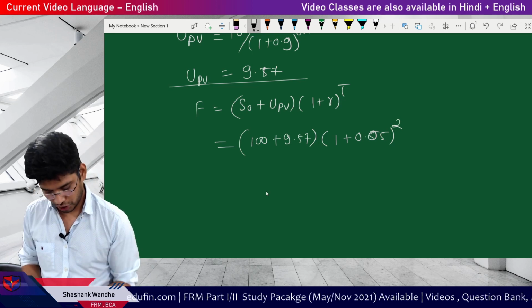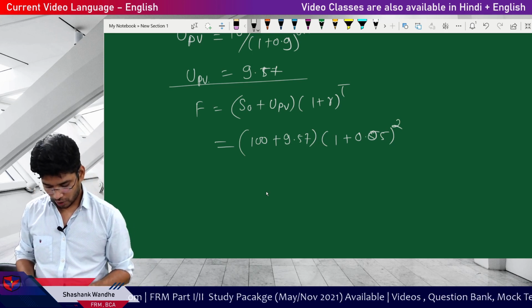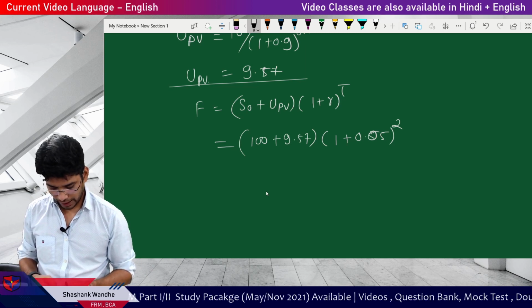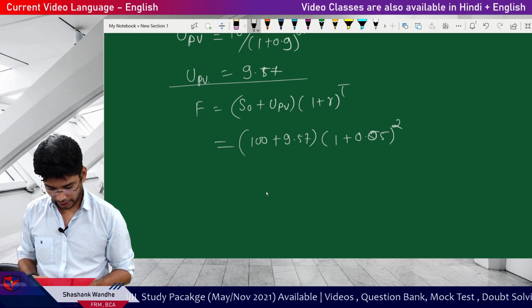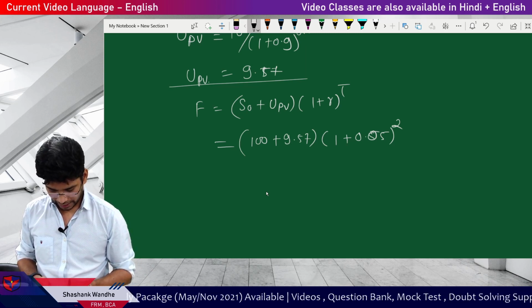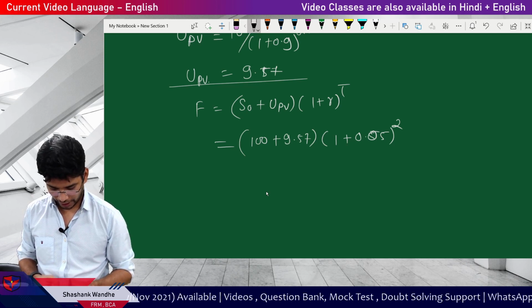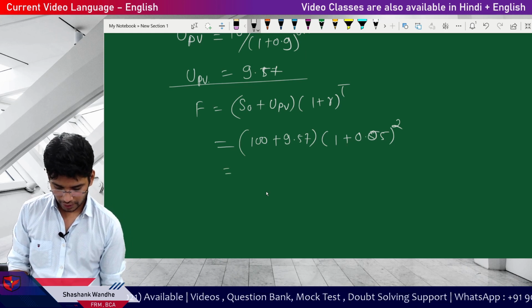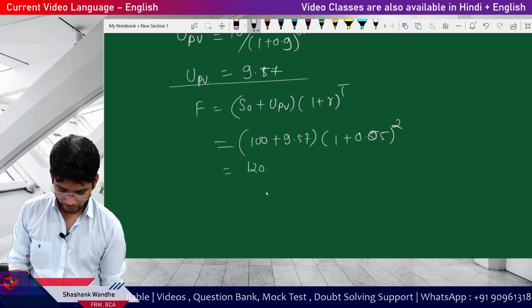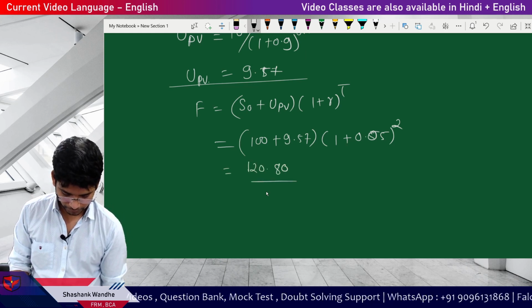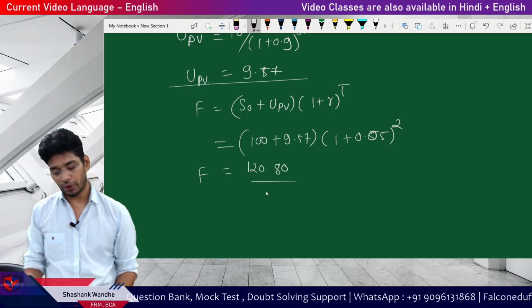Let's do the calculation now. 1.05 to the power 2 multiplied by bracket 100 plus 9.57 bracket complete. The answer is F equal to 120.80.